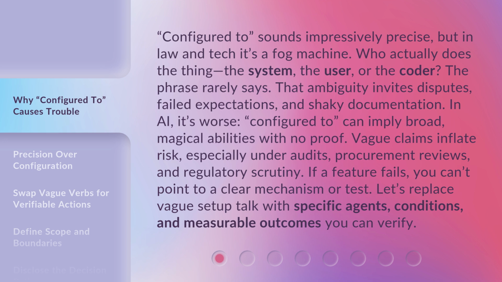The phrase rarely says. That ambiguity invites disputes, failed expectations, and shaky documentation. In AI, it's worse. "Configured to" can imply broad, magical abilities with no proof. Vague claims inflate risk, especially under audits, procurement reviews, and regulatory scrutiny. If a feature fails, you can't point to a clear mechanism or test. Let's replace vague setup talk with specific agents, conditions, and measurable outcomes you can verify.